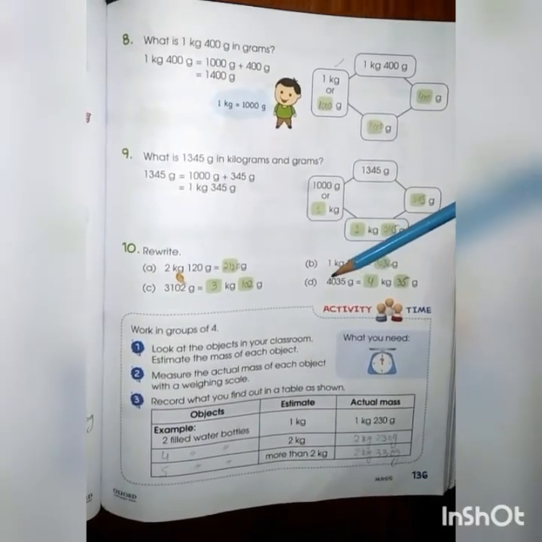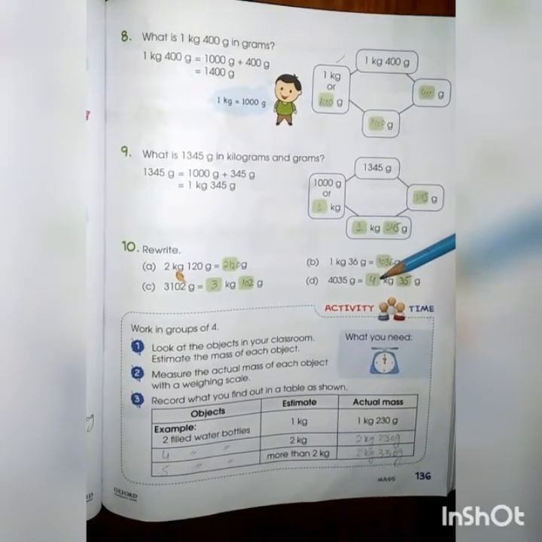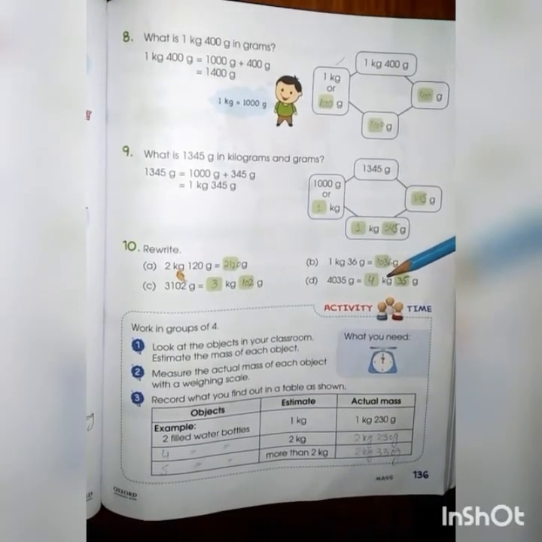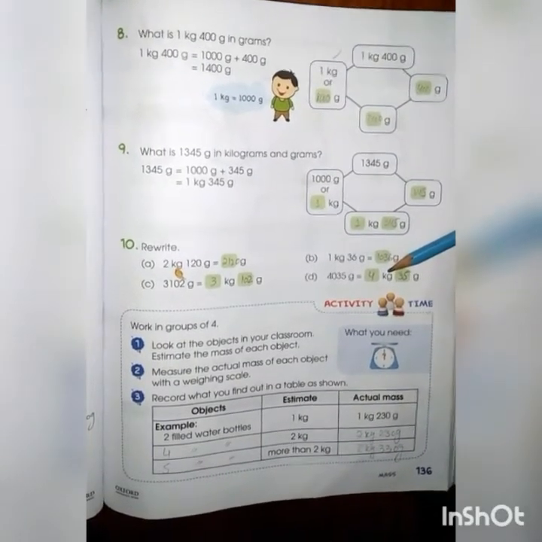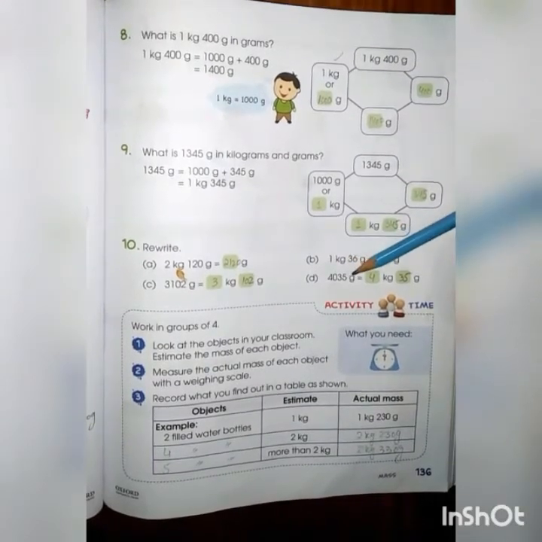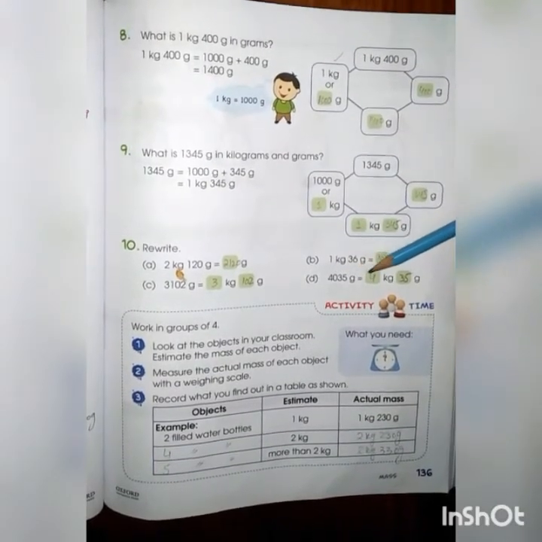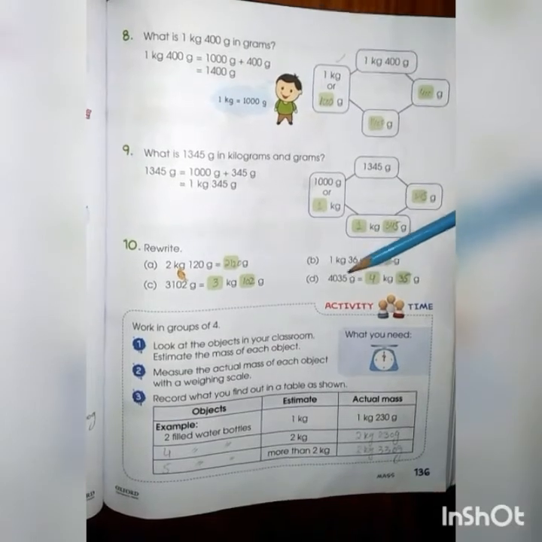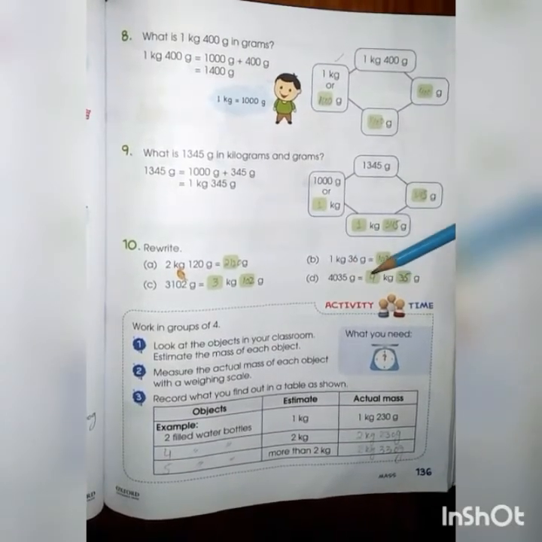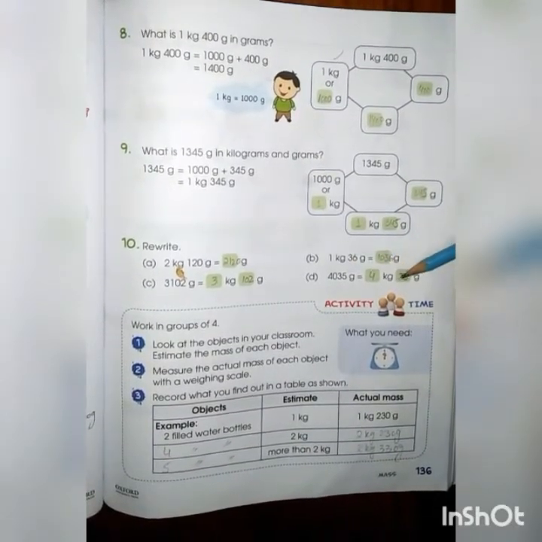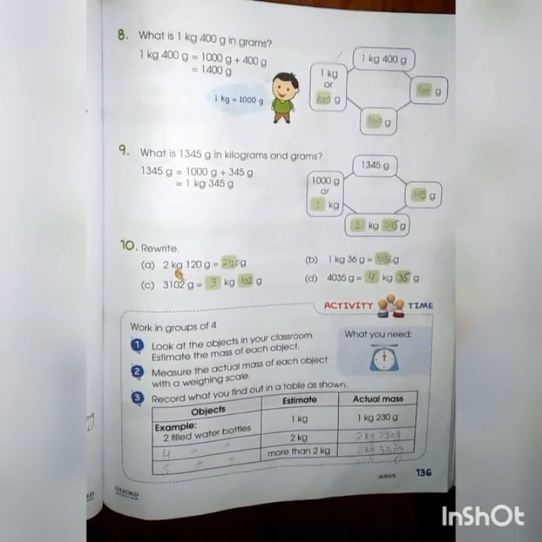So we know that 4000 grams will be equal to 4 kg, because 1 kg is equal to 1000 grams. Here we have 4000 grams, and 4000 grams will be equal to 4 kg plus 35 grams. So in total we have 4 kg and 35 grams.